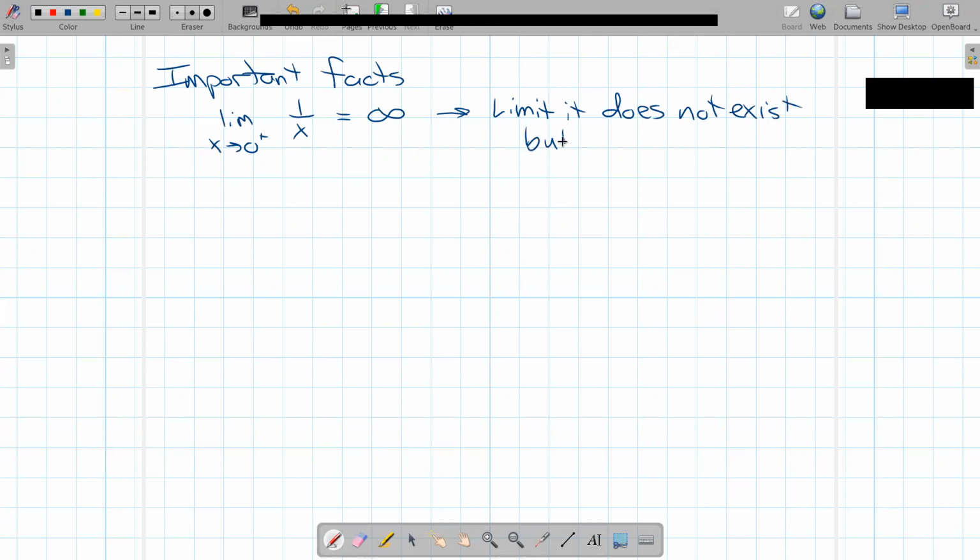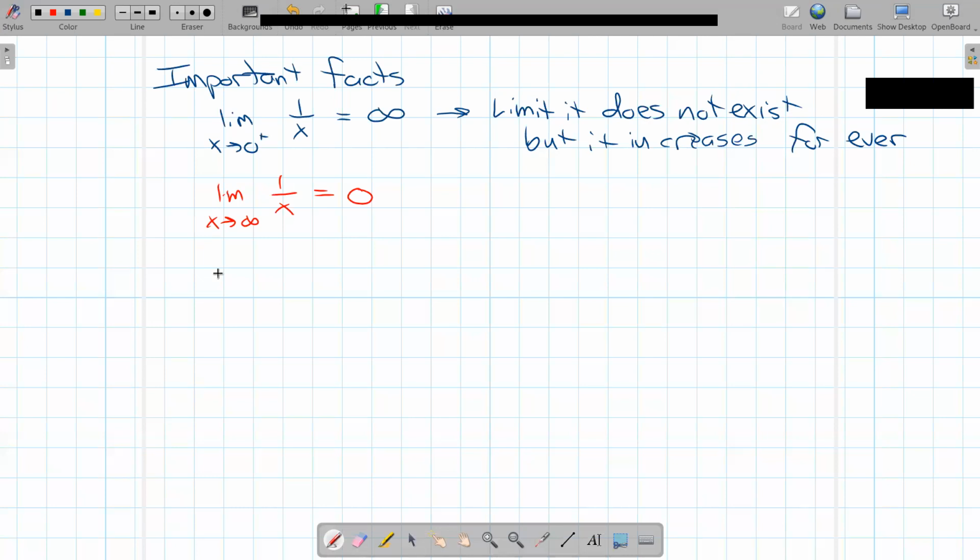But it increases forever. But it's an important thing to know. Related fact, the limit as x approaches infinity, kind of the flip of this, of 1 over x, is 0.